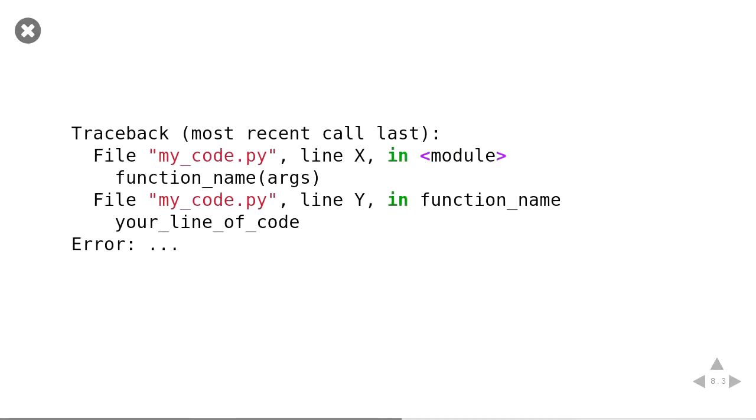Another thing we can have is a traceback. And in a traceback, essentially, it's us running through lots of different functions, and it's trying to trace where our code was running. And so at the bottom, you get the error, and then right above, you get your line of code. And then that line of code will be in that file at this line inside this function. And above that, you'll see how that function was called, where that line was, and in what module or other function it was.